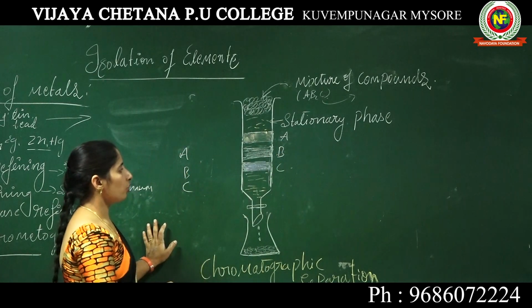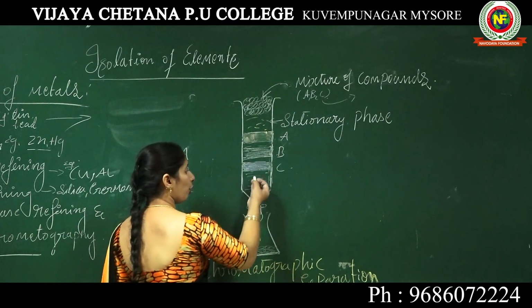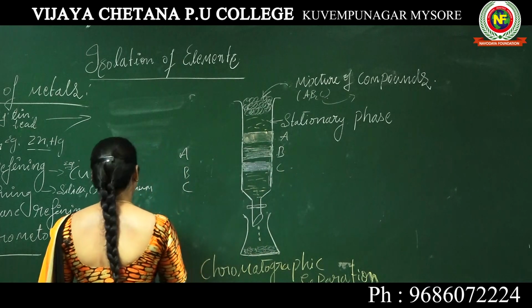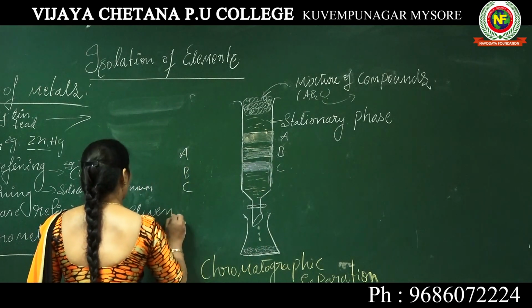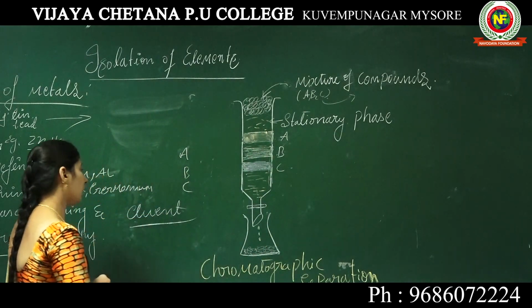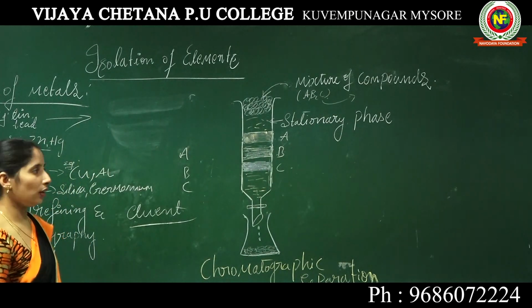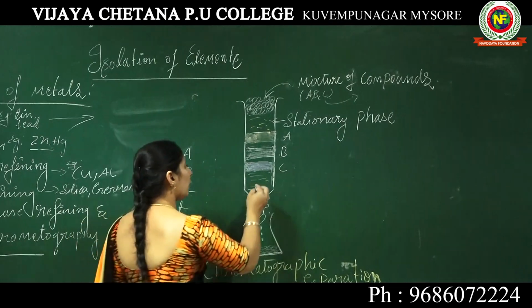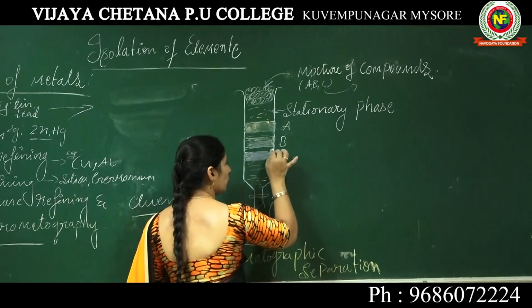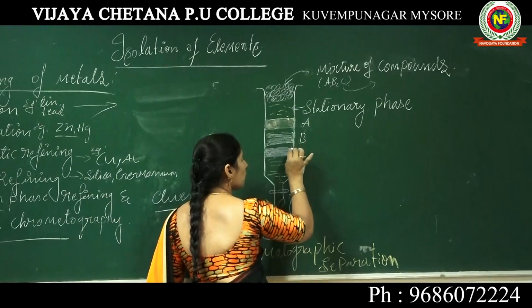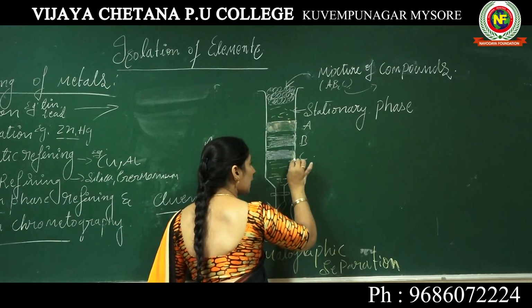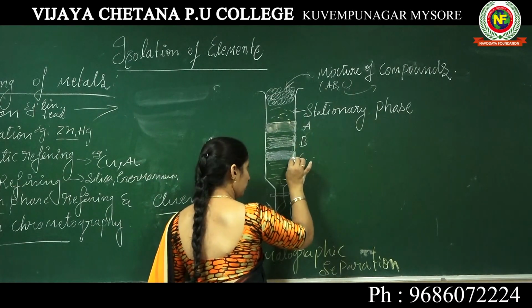Like this. So how can we separate this? How can we remove this? By using a suitable element. We call it a suitable element, or a suitable solvent. While adding this, the components will already get adsorbed at this adsorption column.